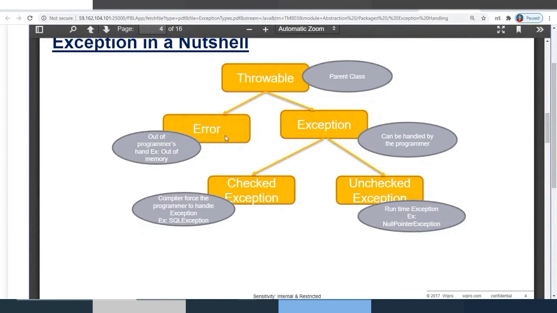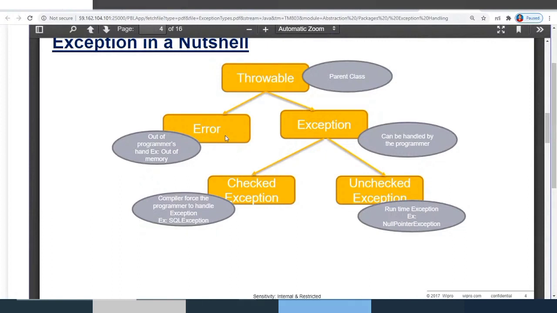Whereas exceptions can be handled by the programmer. Now exceptions are of two types: checked exceptions and unchecked exceptions. Checked exceptions are those which must and should be handled by the programmer, else it will raise a compile time error. On the other hand, runtime unchecked exceptions are those which are not checked during compile time.